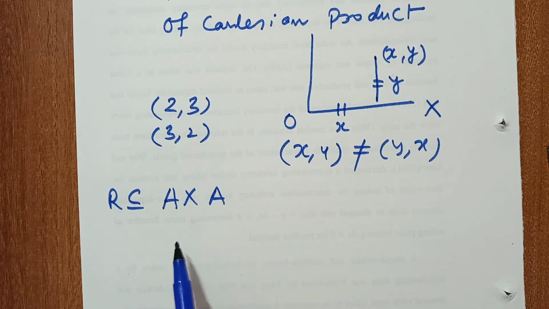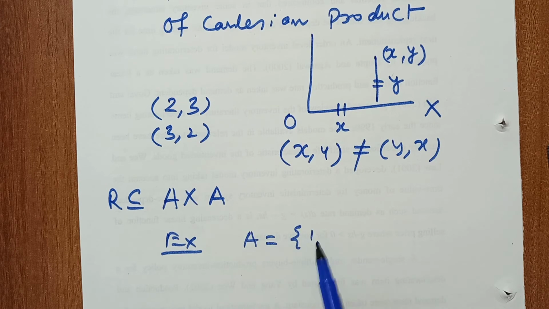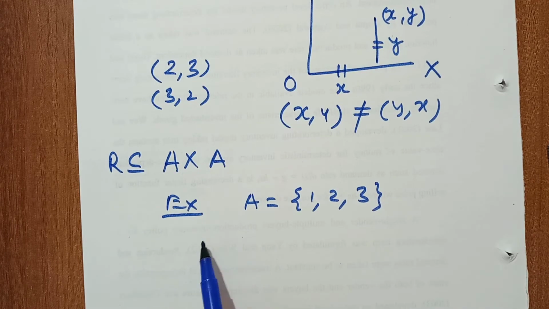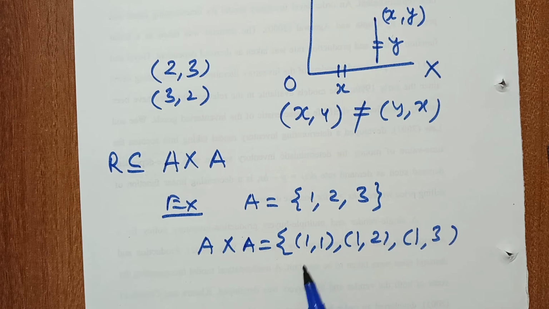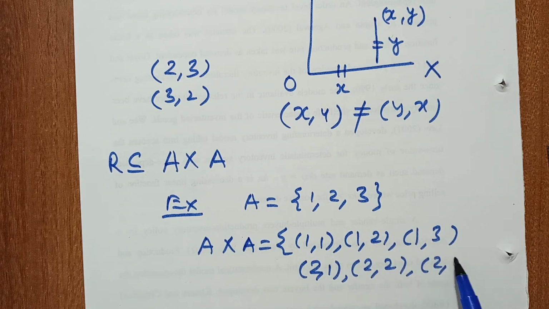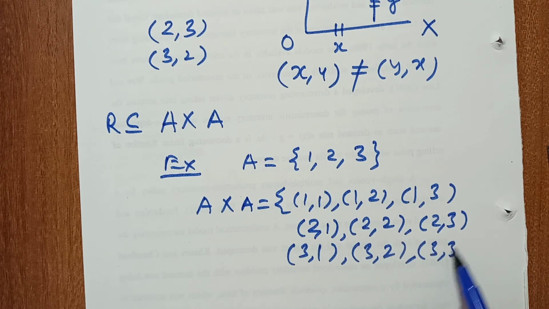For example, if we take A equal to {1, 2, 3}, what is A cross A? A cross A equals (1,1), (1,2), (1,3), (2,1), (2,2), (2,3), and (3,1), (3,2), (3,3).